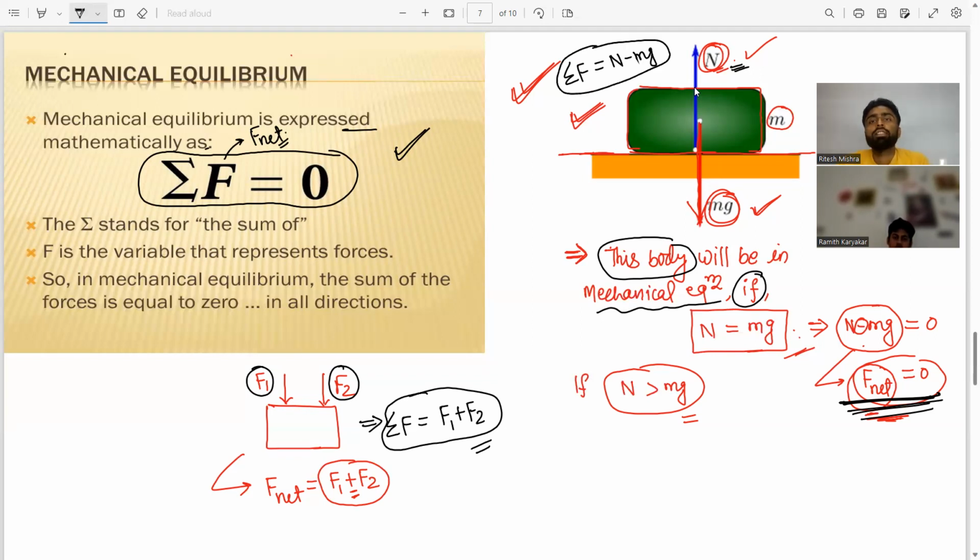Okay. So summation of F means net force is equal to 0 for any body. If net force acting on that body is 0, that means that body will be in mechanical equilibrium. I hope this concept is clear to you. Okay. Now, my dear, please move to the next concept.